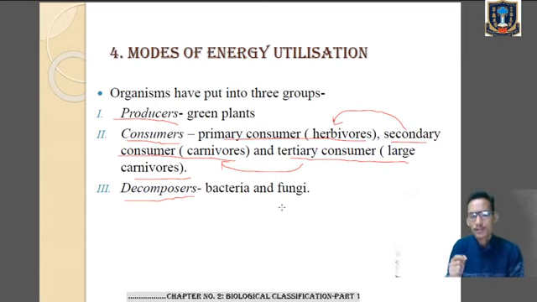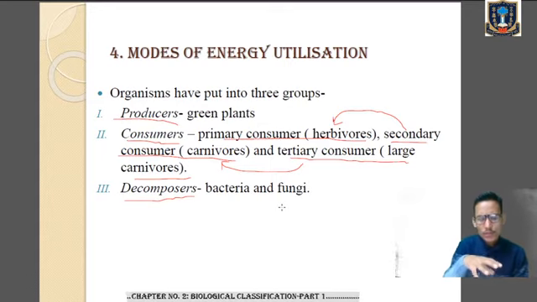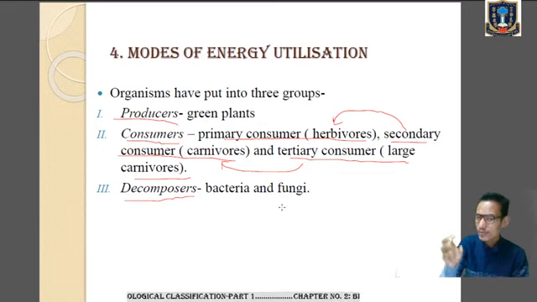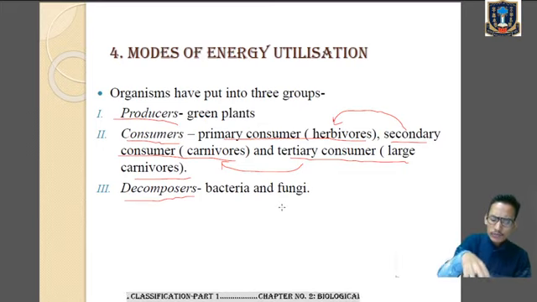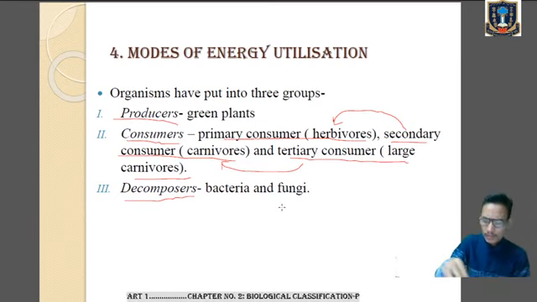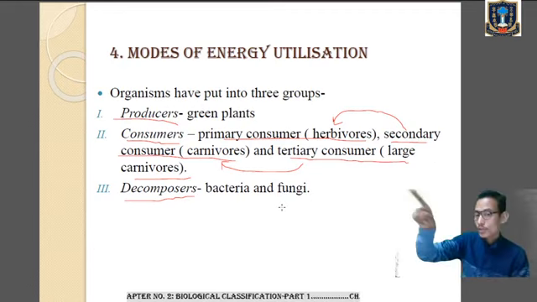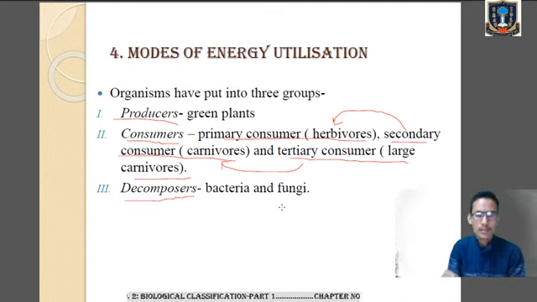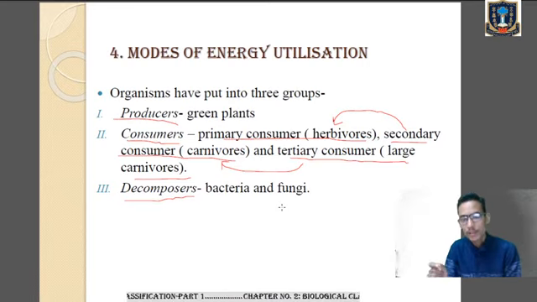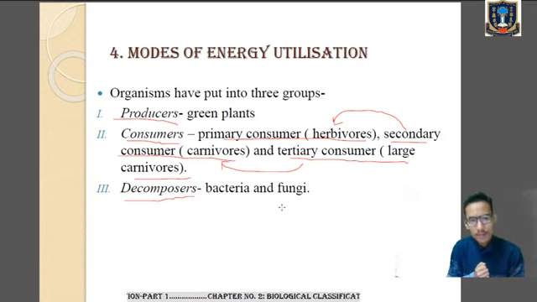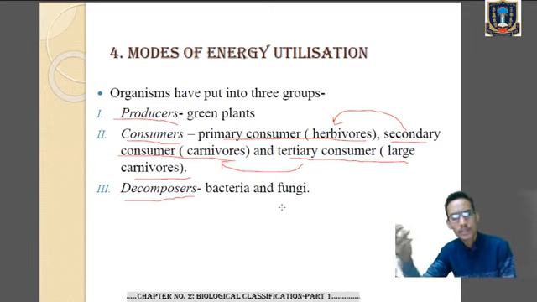Then that secondary consumer, frog or toad, is taken up by the tertiary consumer, which can be a snake. Clear? So by this way, the energy which was produced by the green plants, the producer, by synthesizing food particles, is transferred from the producer to the primary consumer, grasshopper, then to the secondary consumer, frog or toad, and then to the tertiary consumer, snake. And on top of that, we will find the apex predator, the vulture or eagle, which will feed upon the snake. So energy moves from producer to primary consumer, secondary consumer, then tertiary consumer.